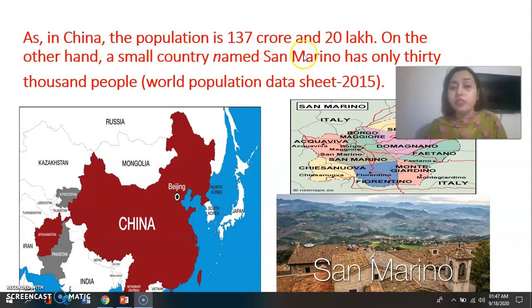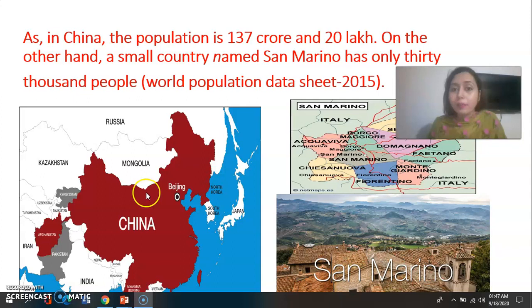A small country named San Marino has only 30,000 people. Can you imagine? Only 30,000. Whereas in China, the population number is 137 crore and 20 lakh. And in San Marino, the number is very small.